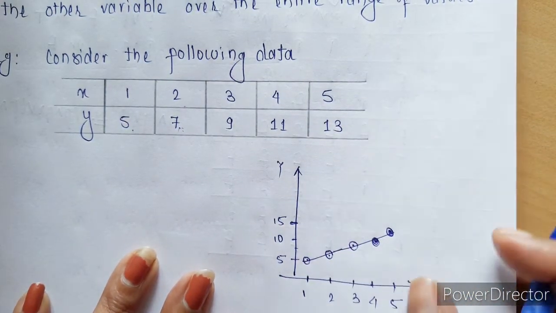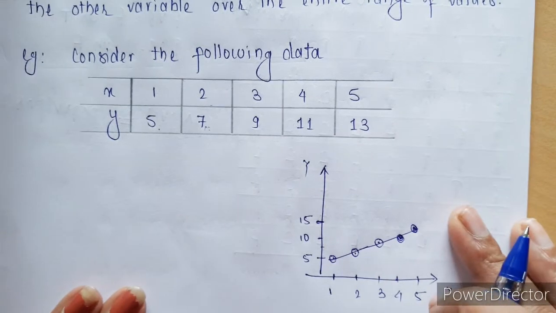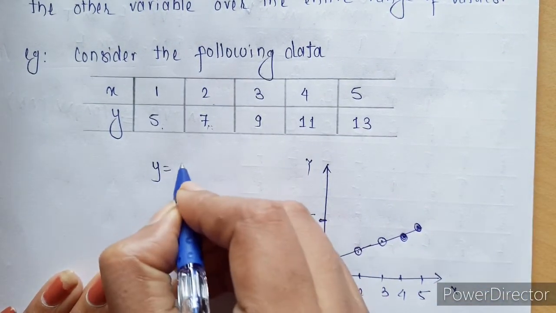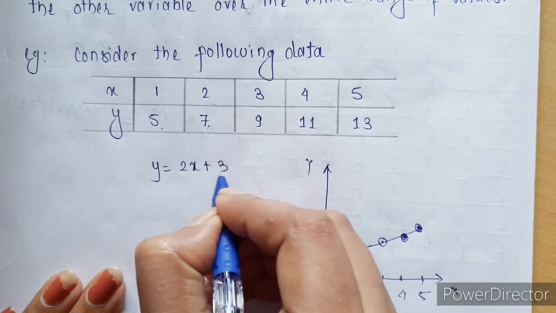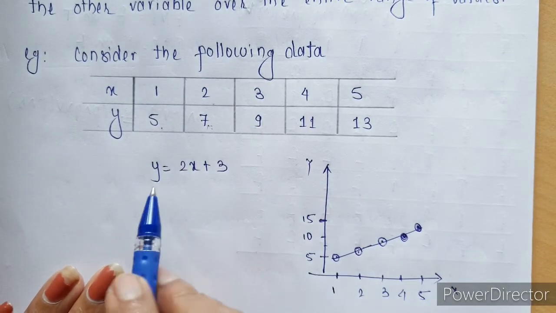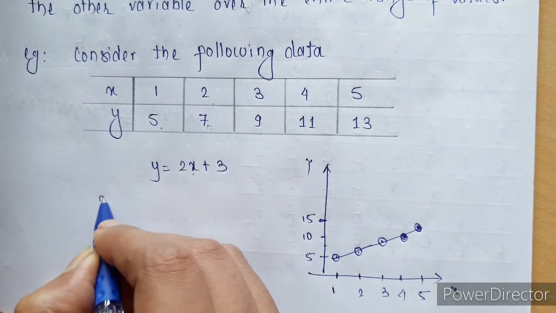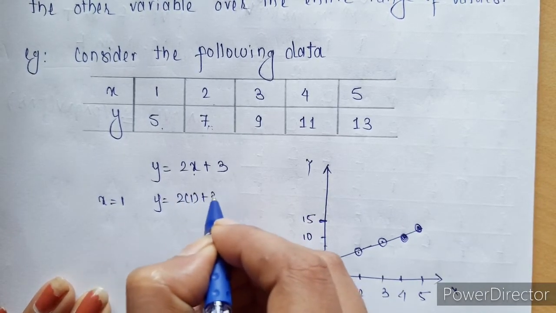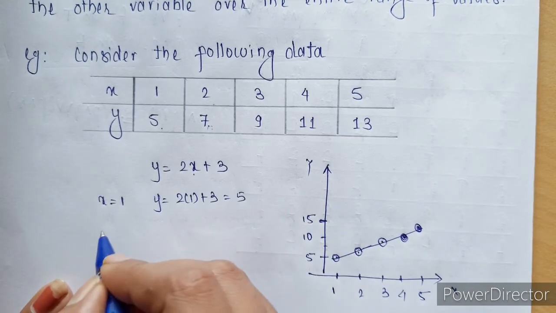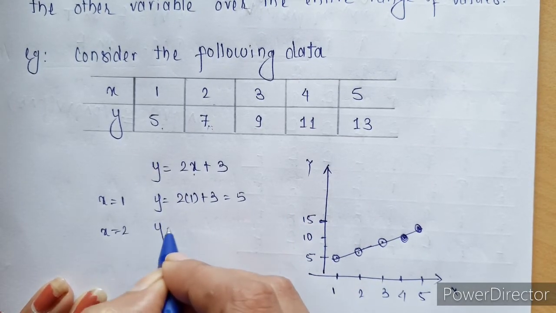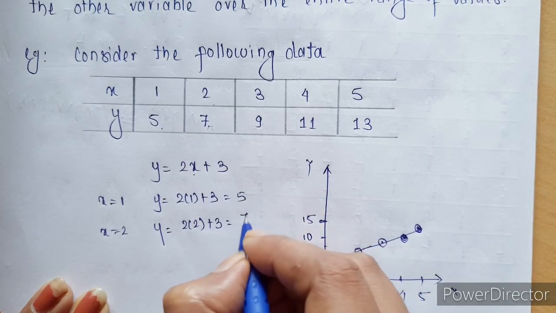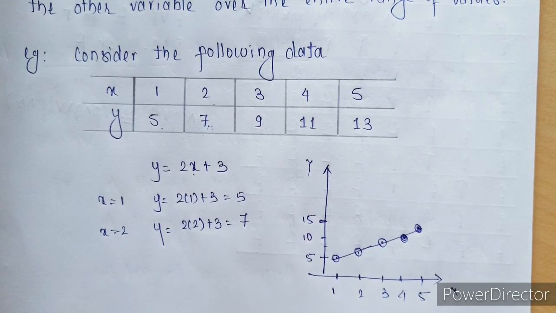Suppose we have to write one equation for this, we can write this as y equals 2x plus 3. Because for x equals 1, y is going to be 2 times 1 plus 3, that is 5. For x equals 2, this is 2 times 2 plus 3, it is 4 plus 3, 7 and so on.